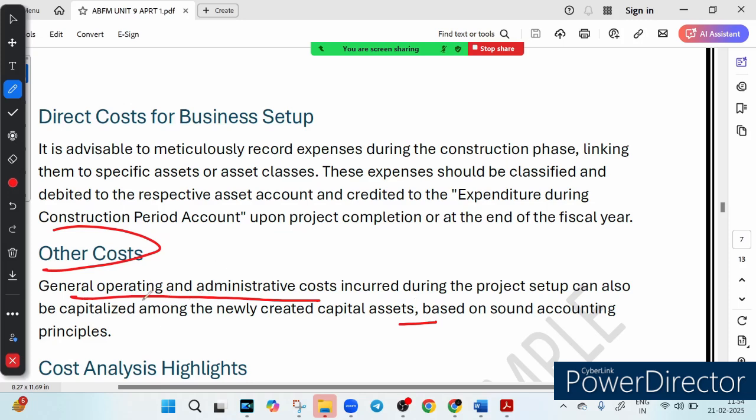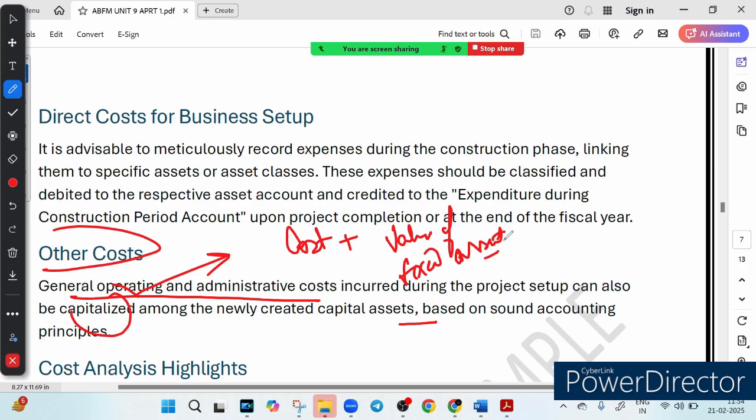So you see this word capitalize. What is the meaning of capitalization? Capitalization means this cost can be added to the value of the fixed asset. That is what I mean when I say capitalize, right. So that is called capitalization. I hope this makes the concept clear. Direct cost for business setup.